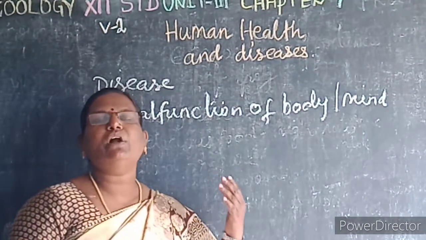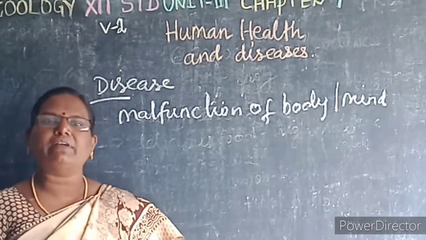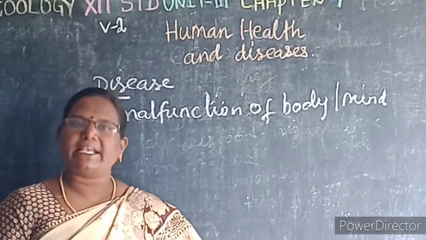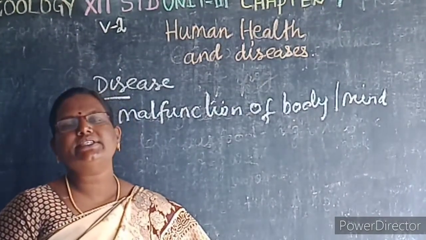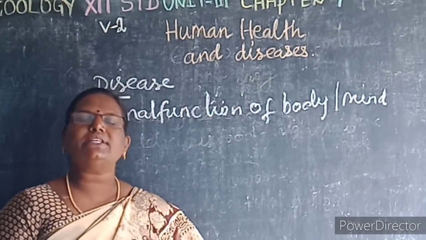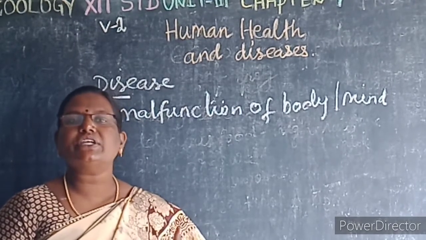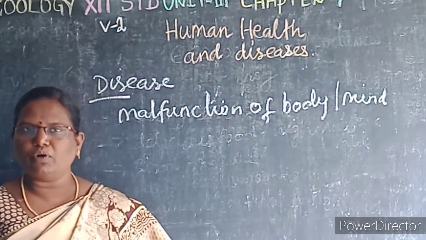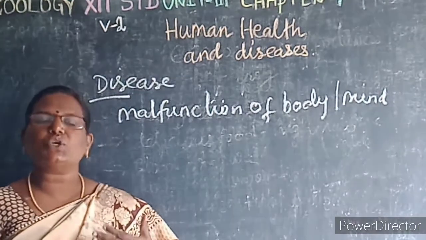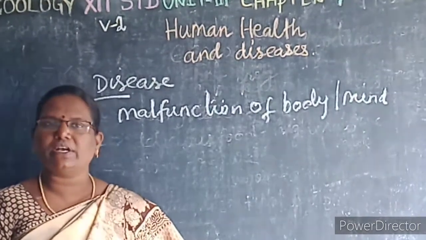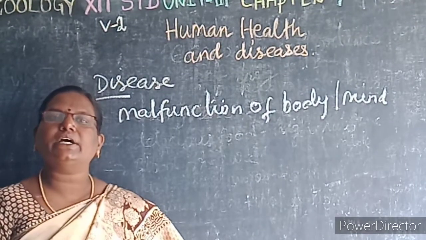So it involves morphological changes. What is morphology? The study of the external characters. Then physiology. Physiology means what? It involves the structure and the functions of the organs. When we study the structure and functions of the organs, that is known as physiology. And psychology is related to the mind.